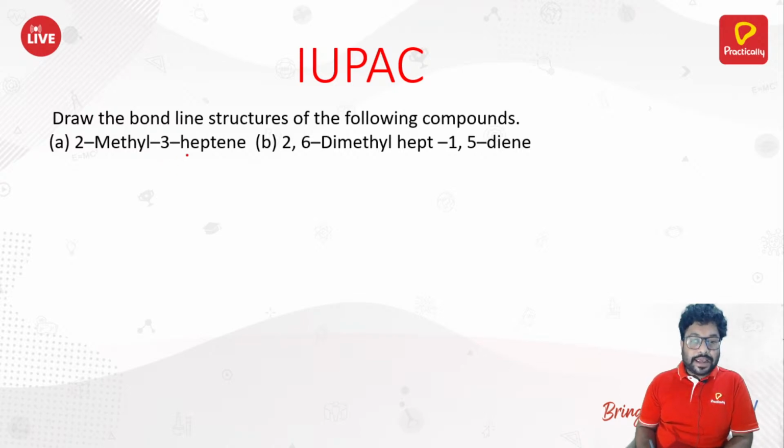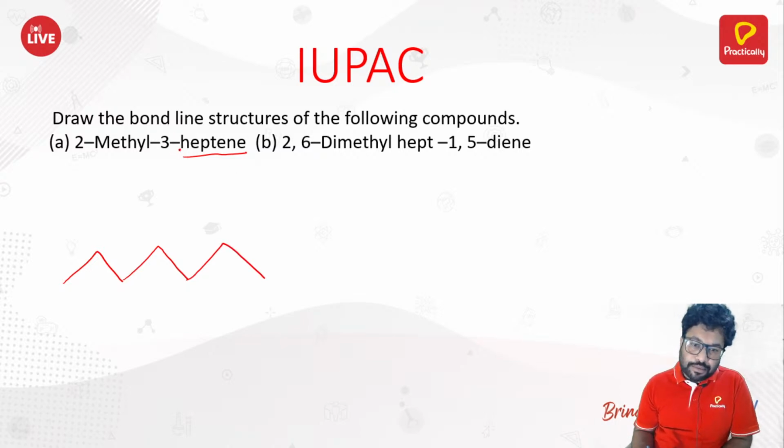So if you look at their names, whenever you are asked to write the structures, let's look at this first. Heptene. Heptene means 7 carbon atoms, right? At the third position, you got a double bond. You have the liberty to start counting from the right hand side or from the left hand side. It doesn't matter.